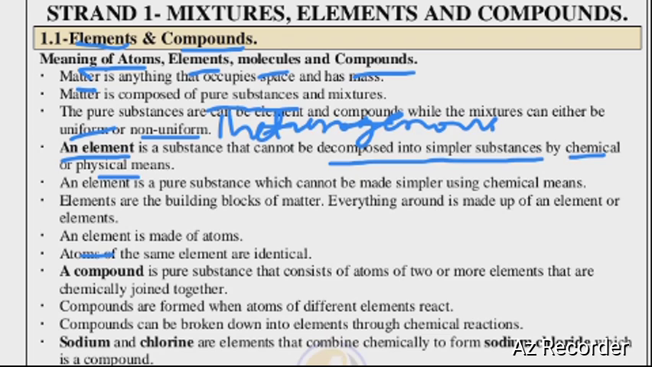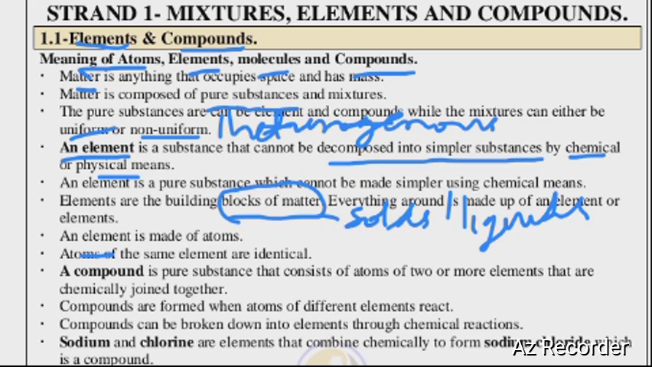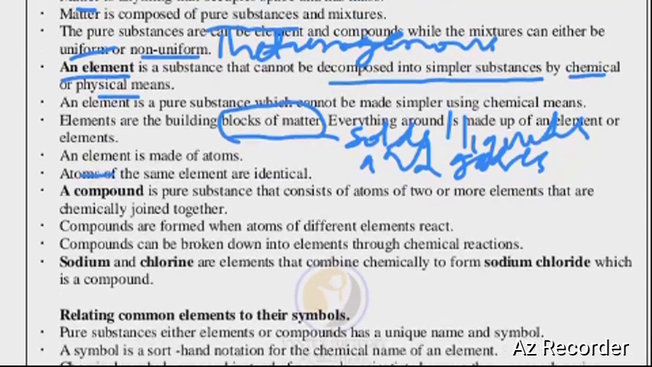So elements are the building blocks of matter. They are the building blocks of matter. And matter, of course, has 3 states, which are solids, liquids, and gases. So everything around is made up of an element or elements. Anything you see in this world surely is made up of one element or elements. For example, the human body is made up of elements, mostly carbon, oxygen, and hydrogen. But everything that you see is made up of elements.